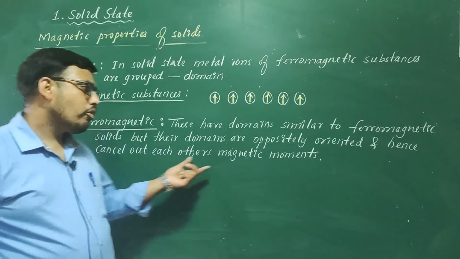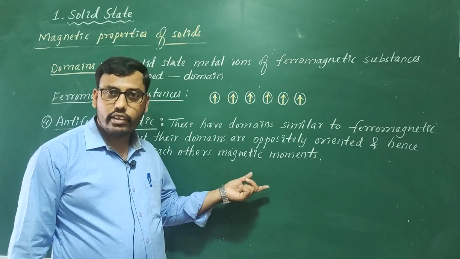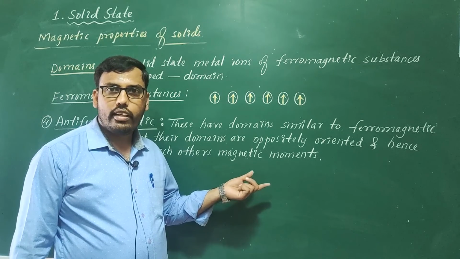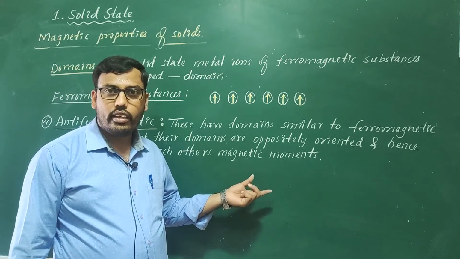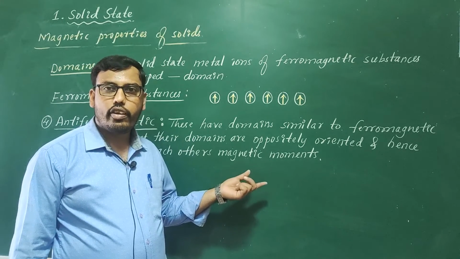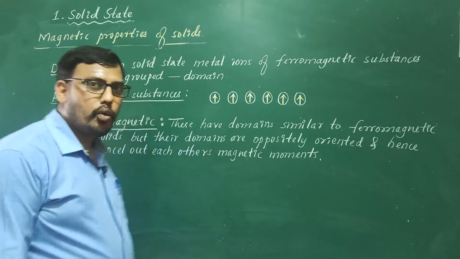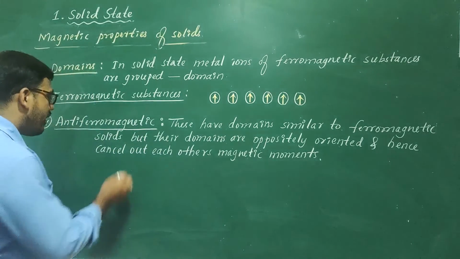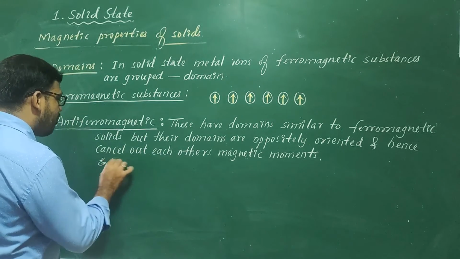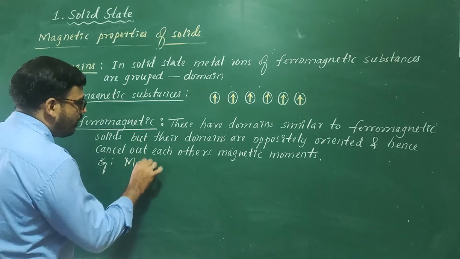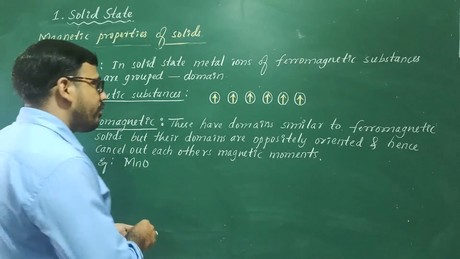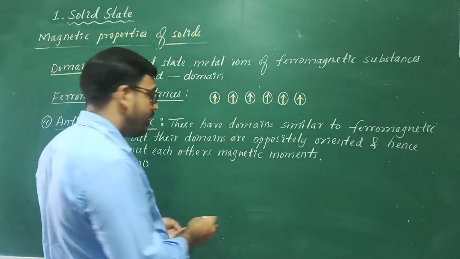So here the magnetic moments of the domains cancel with each other. That's why the net magnetic moment shown by domains of antiferromagnetic substances is 0. In other words, these are not attracted by the magnetic field. Example, MnO. So let us see how the domains are arranged in case of antiferromagnetic substances.